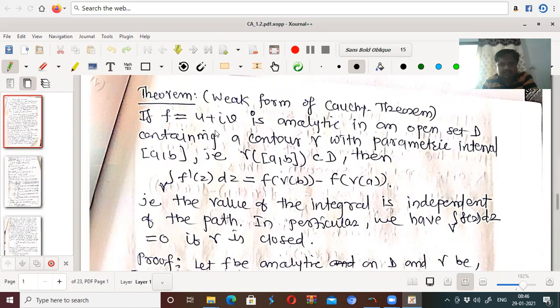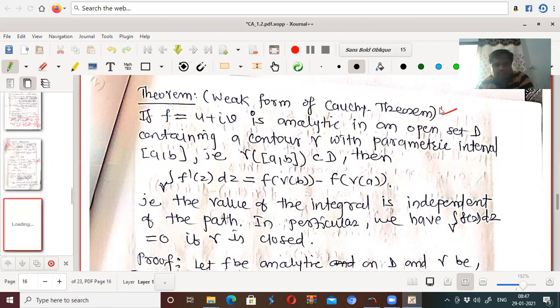In this lecture we'll see some more information on complex integral. The first is called the weak form of Cauchy theorem. Okay, so what is this theorem?